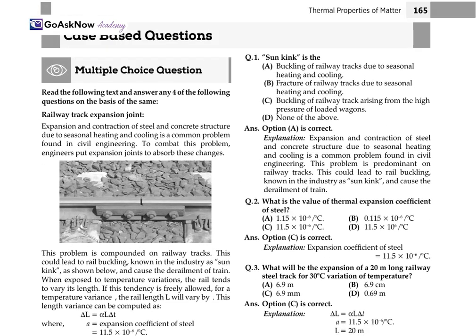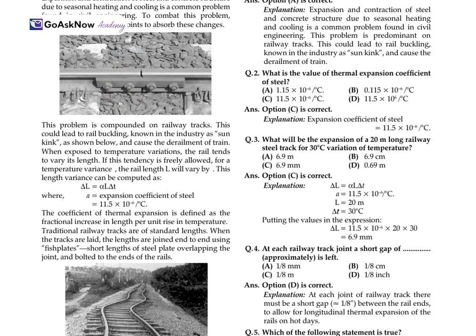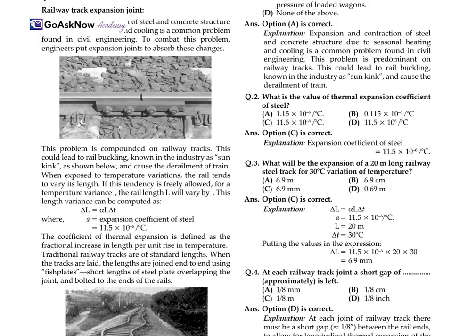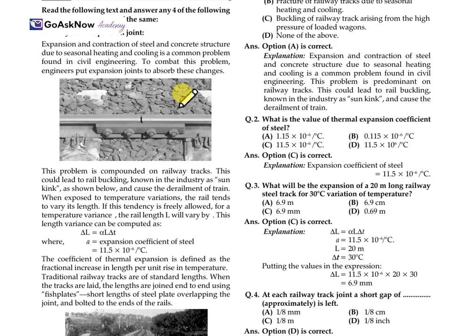Now another is the case-based question. A case has been given to us, and on the basis of that we'll have to answer a few questions. So let's read the case first. A railway track expansion joint. Expansion and contraction of the steel and concrete structure due to seasonal heating and cooling is a common problem found in civil engineering.